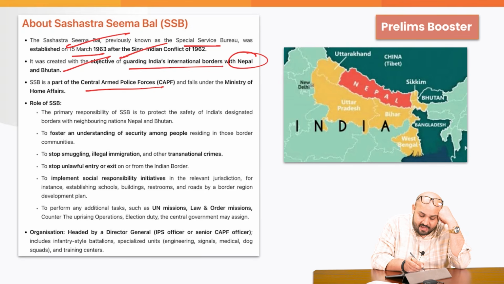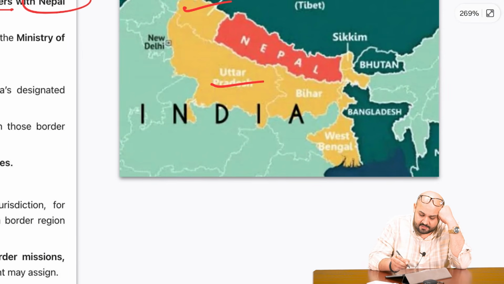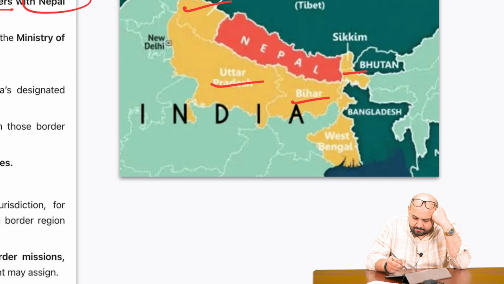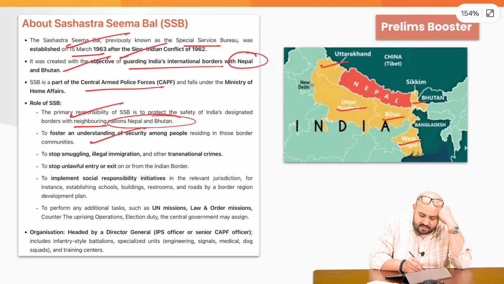SSB is a part of the Central Armed Police Forces and falls under the Ministry of Home Affairs. The primary responsibility of SSB is to protect the safety of India's designated borders with neighboring nations such as Nepal and Bhutan. These are the states over here. We have Uttarakhand, Uttar Pradesh, Bihar, Sikkim, and West Bengal, which share the land border with Nepal. So do remember.